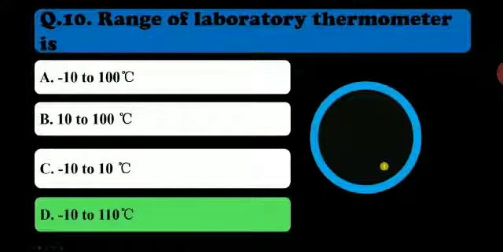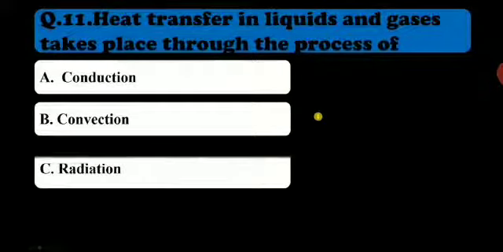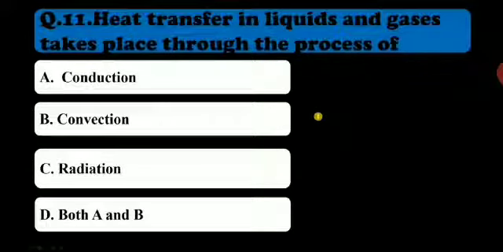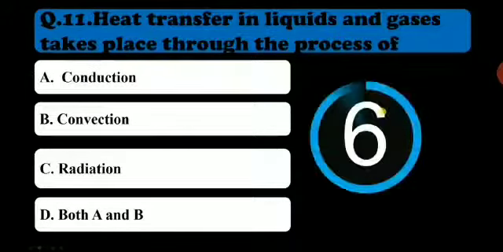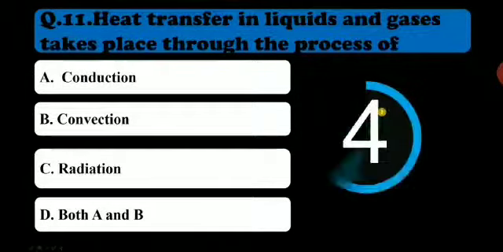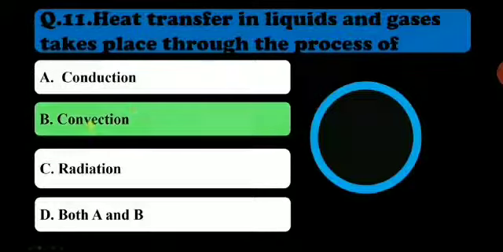Yes, D is correct. Minus 10 to 110 degrees Celsius is the range of laboratory thermometer, which you have already done in your previous sessions. Now, heat transfer in liquids and gases takes place through the process of conduction, convection, radiation, both A and B. So, heat transfer in liquid and gases, you all know. Your time is already started. Very simple, extremely simple. In liquid and gases, the process takes place through convection, which we have learned.